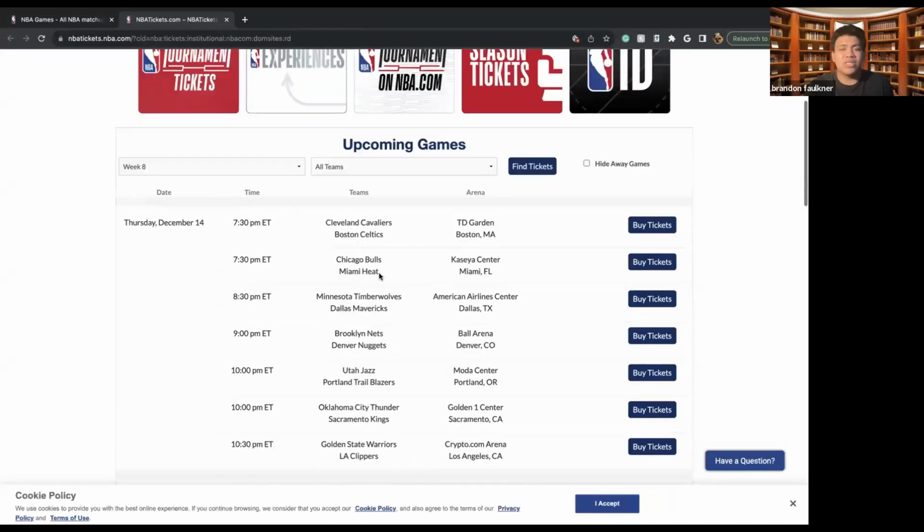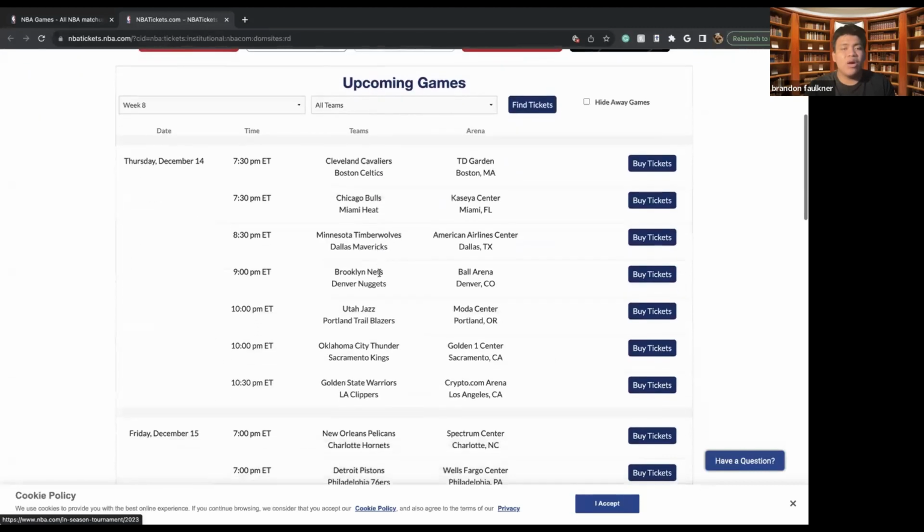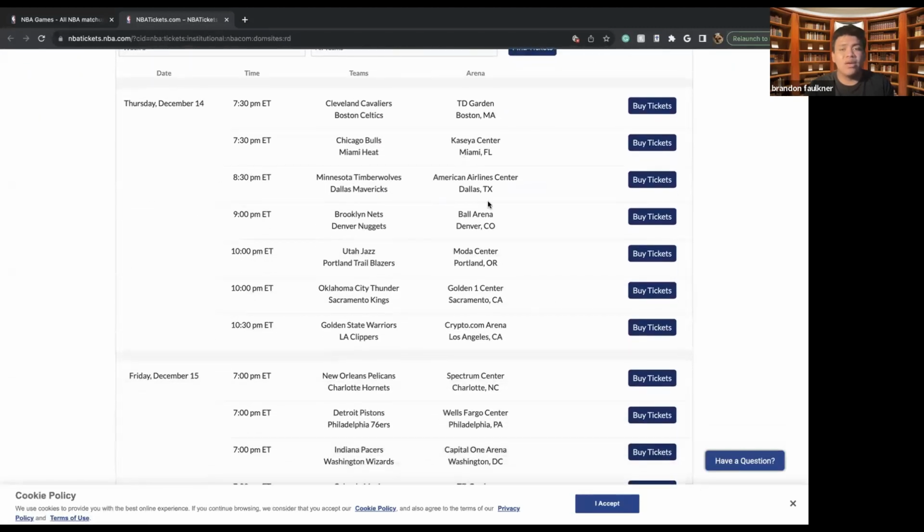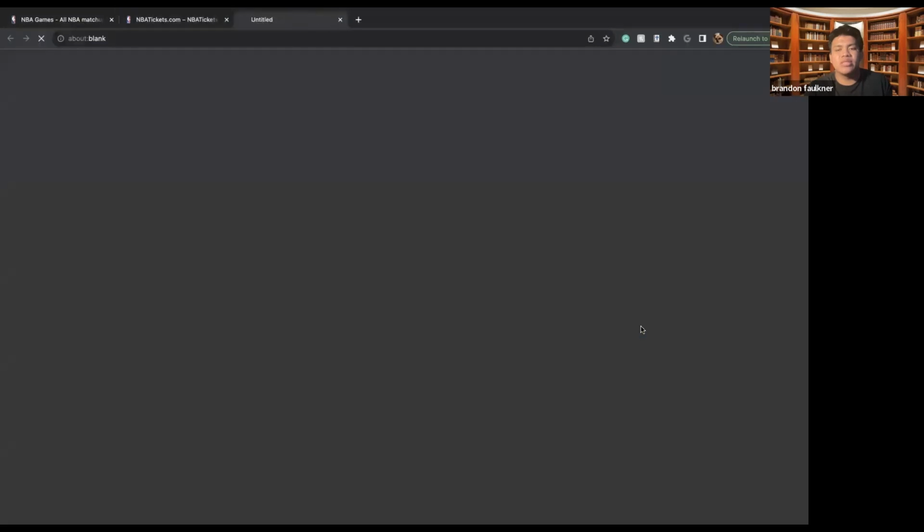As we can see here, any game you want that is upcoming, depending on where you are, what teams are playing, what teams you want to see, the locations are listed here, and then here are the games that are playing. So let's say I wanted to see the Oklahoma City Thunder and the Sacramento Kings, or the Golden State Warriors and the LA Clippers. Let's go here.